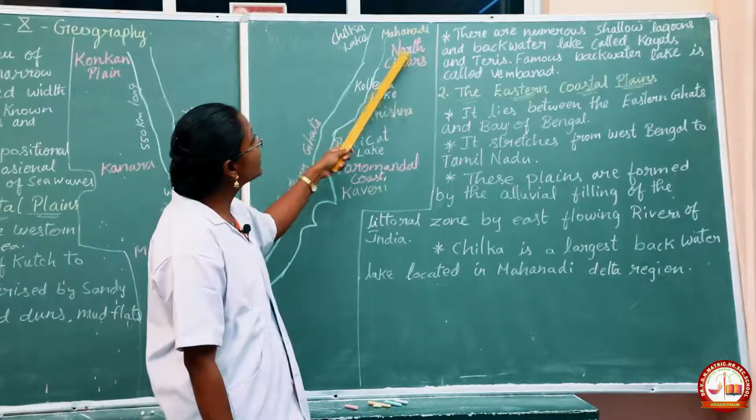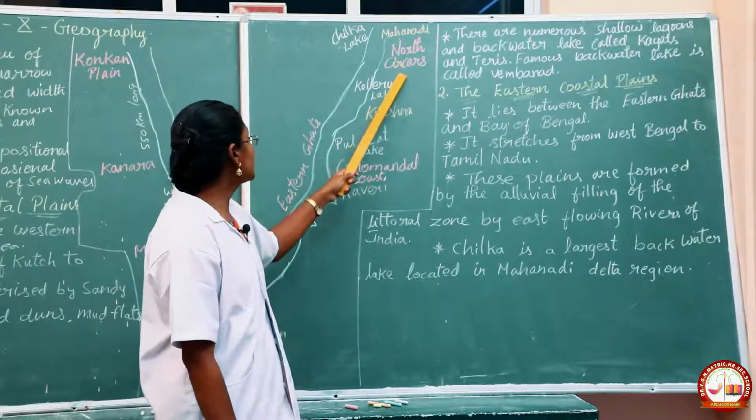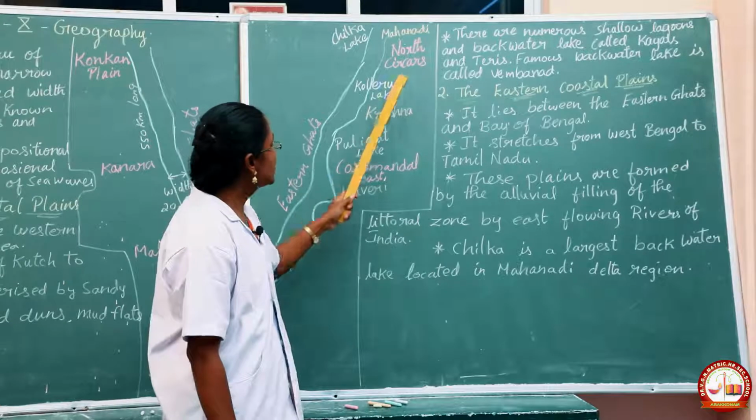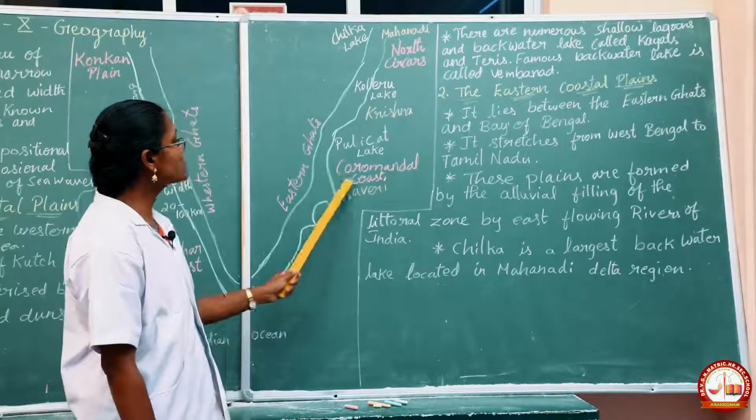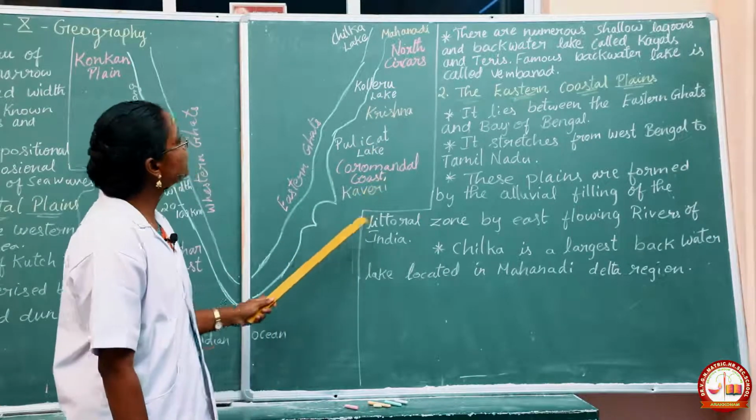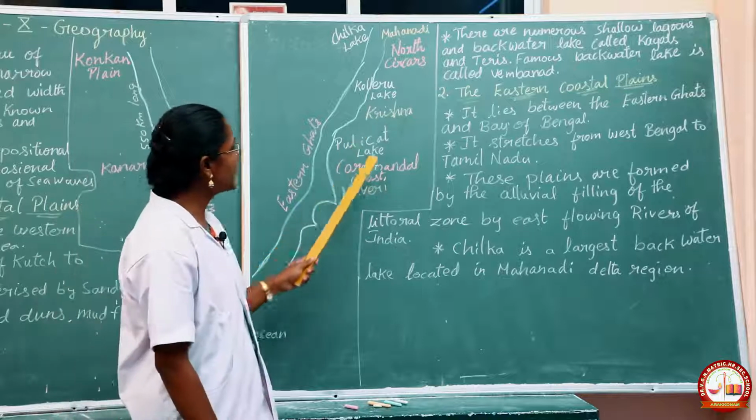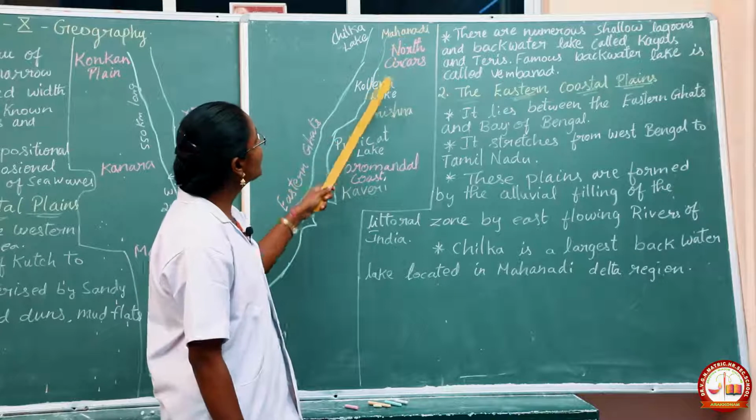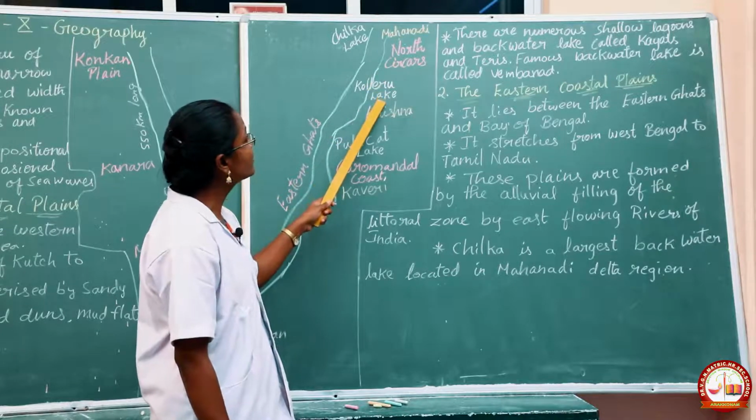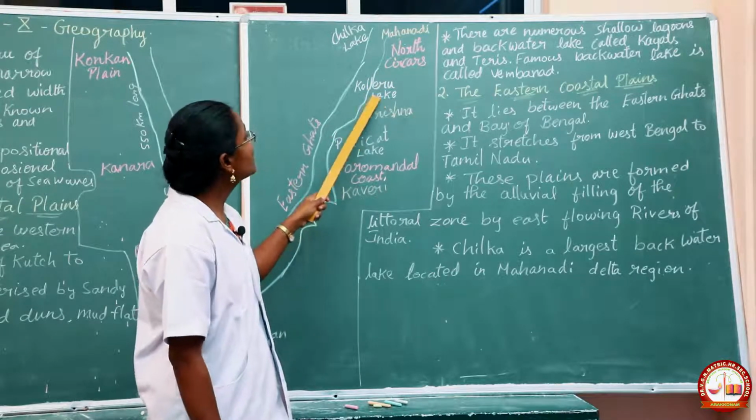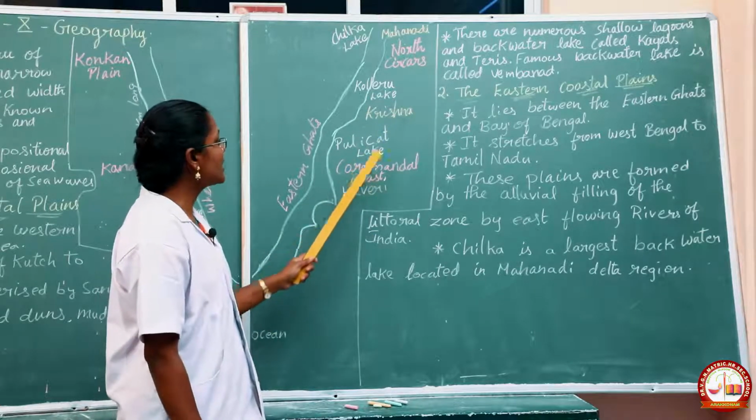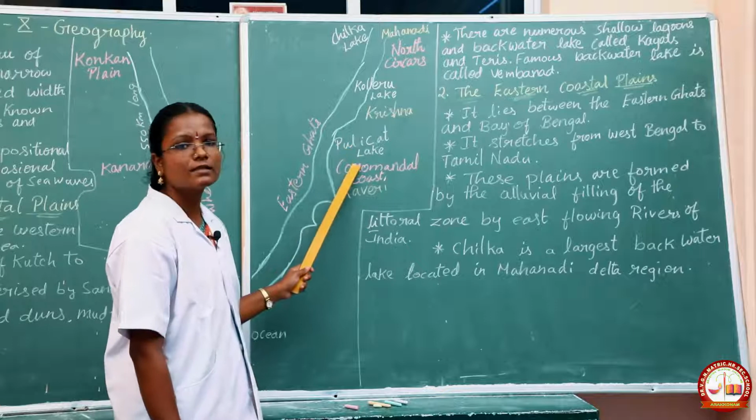And the north part of the eastern coastal plain will be called North Circars, and the south part will be called Coromandel Coast. And there are more lakes like Chilka Lake. Between Mahanadi and Krishna there is Kolleru Lake, and between Krishna and Kaveri you can see Pulicat Lake.